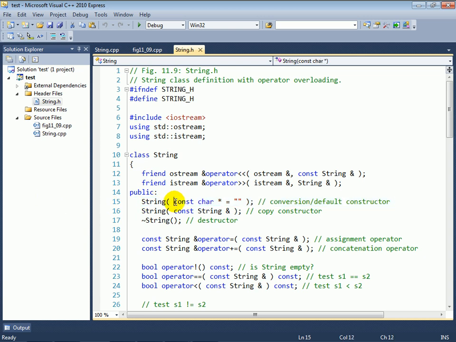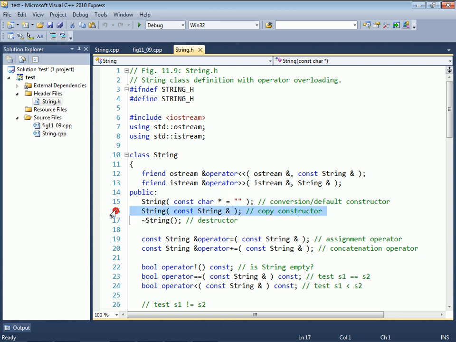Now in our case, we're receiving as an argument a constant character pointer with the default value of the empty string. And basically we're saying that we want to be able to take a C-style string and convert it into a string object, copy it into a string object. This is also the default constructor because it can be called with no arguments.